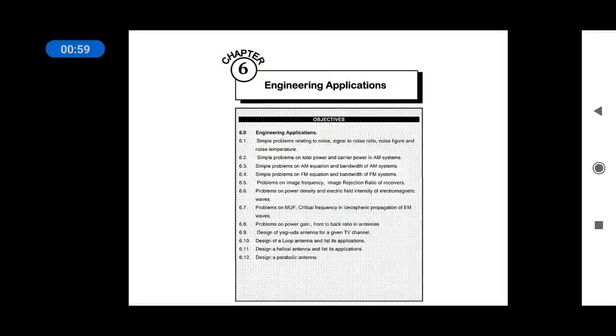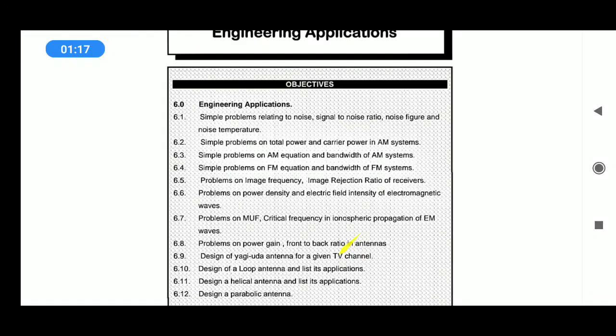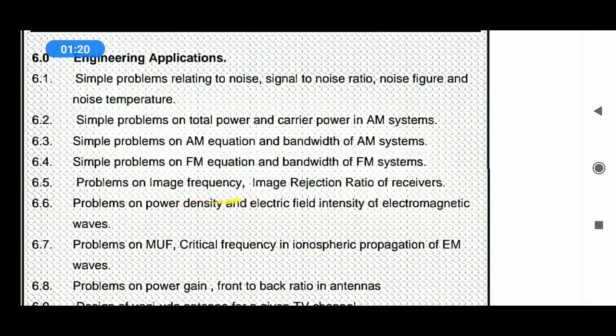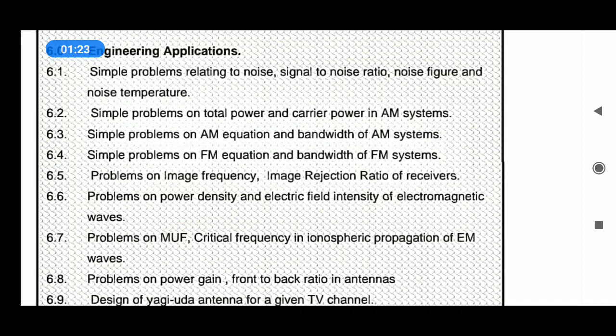We solved problems on noise, transmitters and receivers, AM, FM. Now we are going to solve problems on power density and electric field intensity of EM waves. In the earlier class, we solved problems on image frequency and its rejection ratio in receivers. Let us see what problems are there on power density and electric field intensity of EM waves.